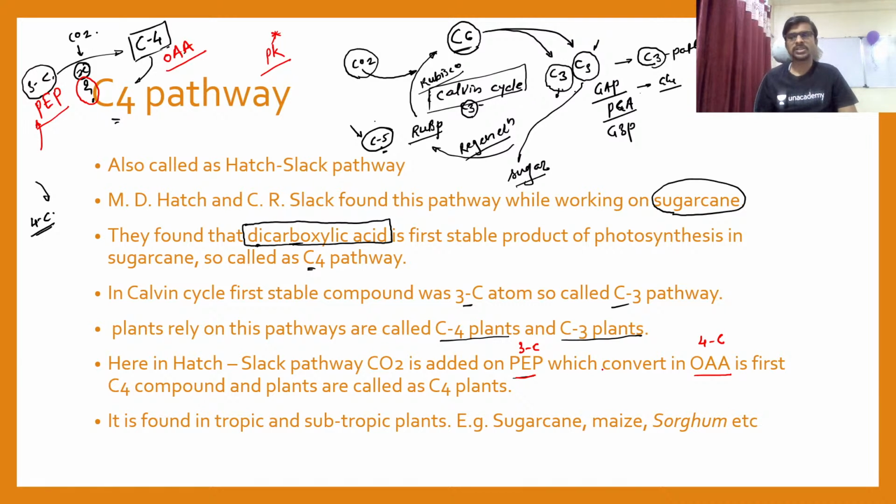Chalo. So the OAA, I mean the oxaloacetic acid, is the first a C4 compound, I mean a 4 carbon atom compound. C4 means 4 carbon atom compound, and such plants are called C4 plants. If the plant is completely depending upon the C3 pathway or the Calvin cycle, we call it a C3 plant. And if the plant is depending upon the C4 pathway, we call it a C4 plant.